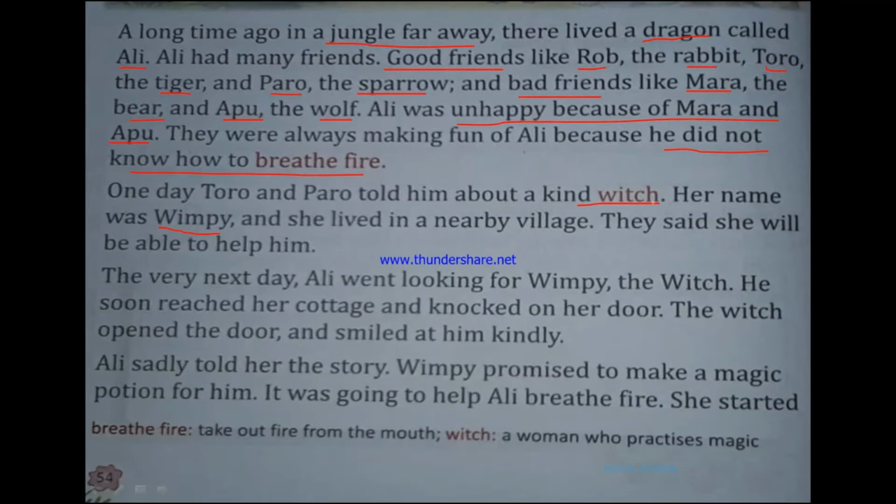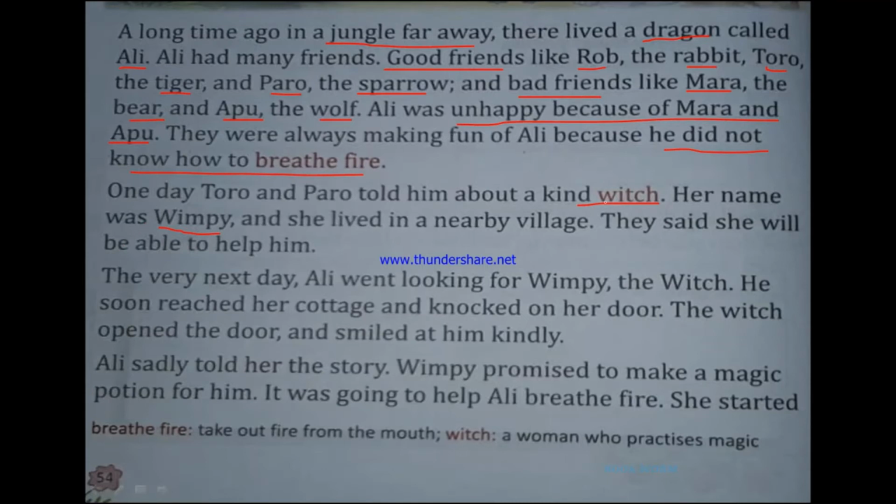Okay. You have seen in the Disney movies, right? There are people who can do magic. They have wands in their hands. Okay, they move the wands and then golden sparks come out from the wands and they can make very nice things happen. So Wimpy was a witch.